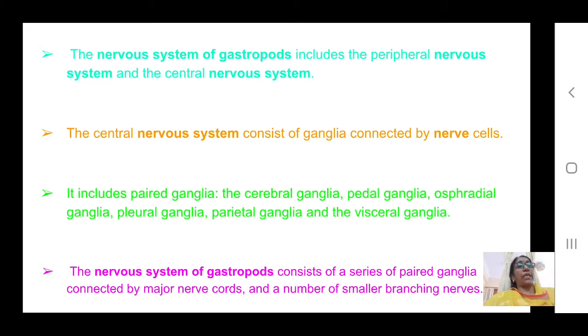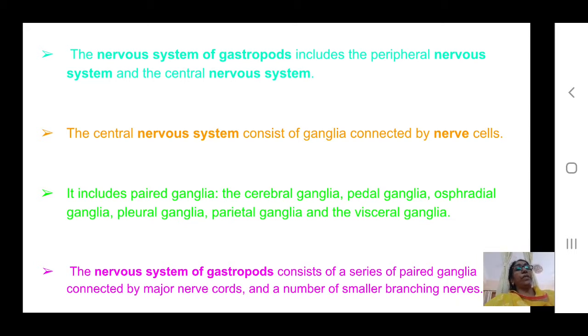All are paired ganglia: cerebral ganglia, pedal ganglia, pleural ganglia, parietal ganglia, and visceral ganglia. Wherever nerves have to be given to various organs, ganglia are formed, and all these ganglia constitute the central nervous system.